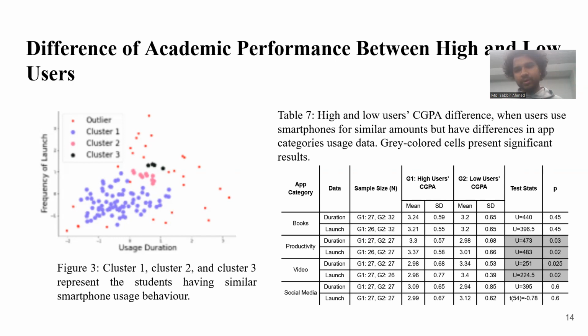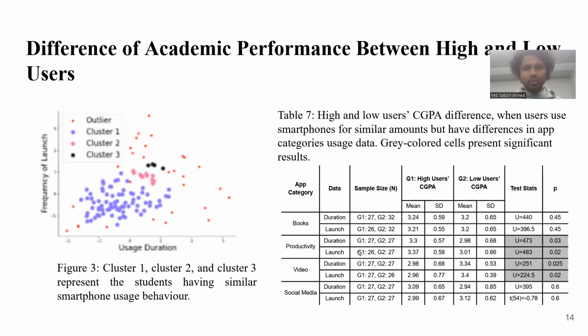The main exploration purpose was: if there are some students who have similar smartphone usage behavior, but there is a variation in the case of app category behavior, like productivity and video, do their CGPA also vary? So we found some interesting findings.